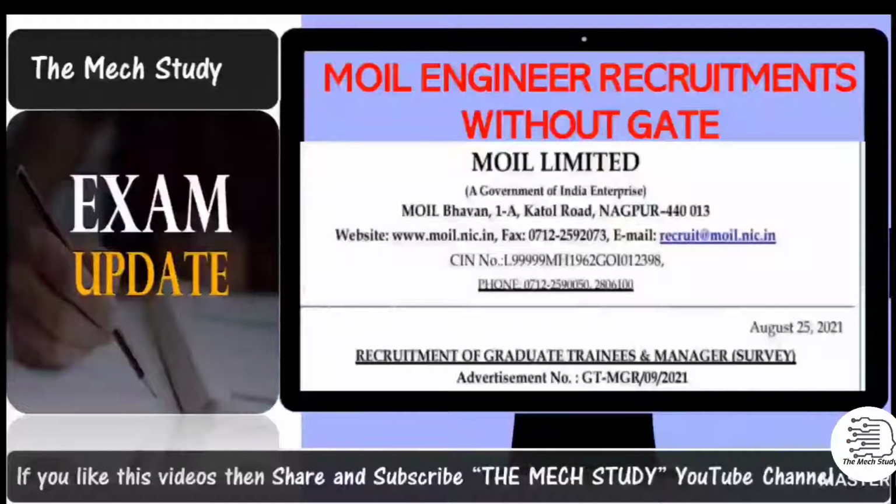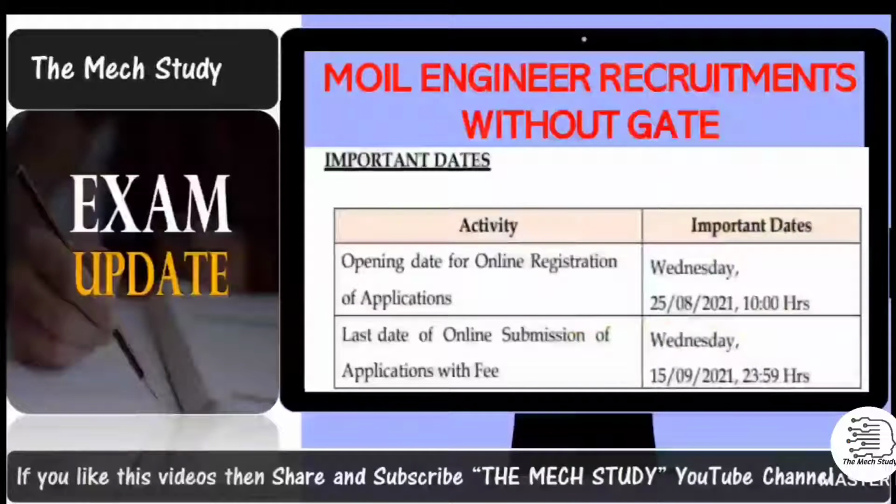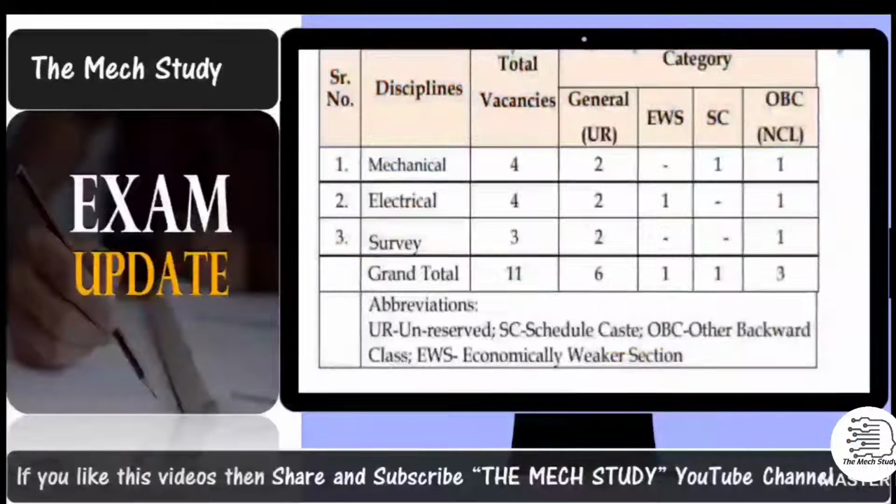Recently, MOIL has released the graduate trainee and manager posts for different disciplines, and the dates have also started. The online application registration date is 25th August and the last date to fill is 15th of September. After that, they have released the number of vacancies for each branch. Like mechanical, there are a total of 4 vacancies. In that, 2 vacancies are unreserved category, one for SC, one for OBC.